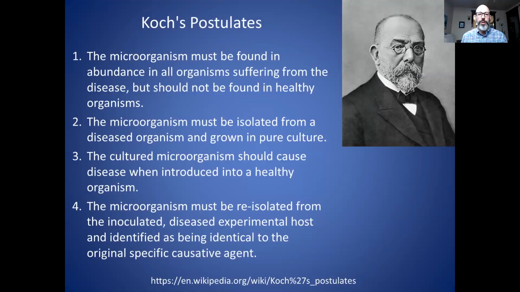The first postulate is the microorganism must be found in abundance in all organisms suffering from the disease, but should not be found in healthy organisms. Pretty common sense. Number 2, the microorganism must be isolated from a diseased organism or a person and grown in a pure culture. 3, the cultured microorganism should cause disease when introduced into a healthy organism.